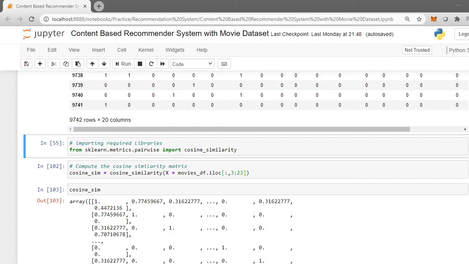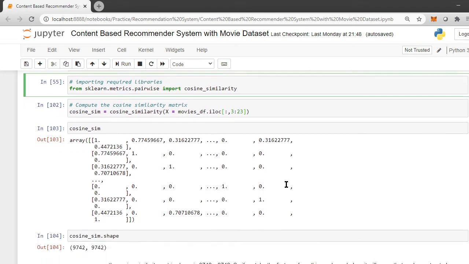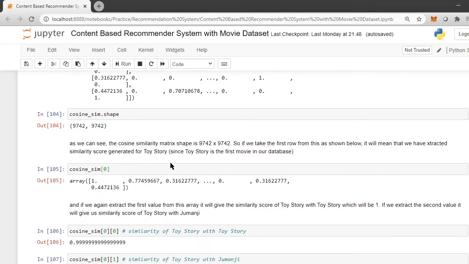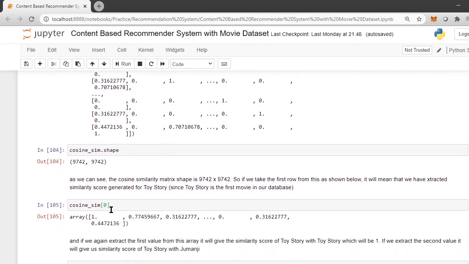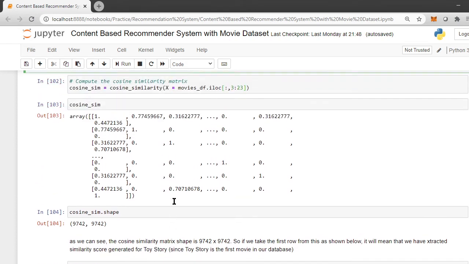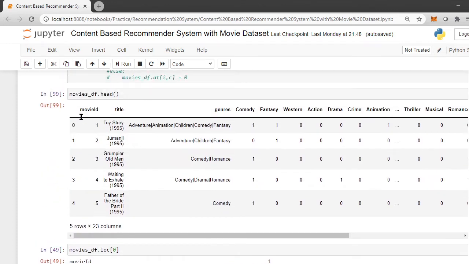If we go back to the notebook, this is the similarity matrix that we have, 9742 cross 9742. You can see the shape over here. The first row of this array gives you similarity scores, because I have input 0 over here, the similarity scores of Toy Story, because the 0th movie was Toy Story. Now, we have to develop a small system wherein we input a movie name, and the system knows at what location the movie was.